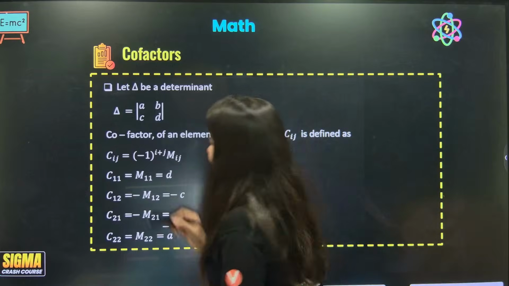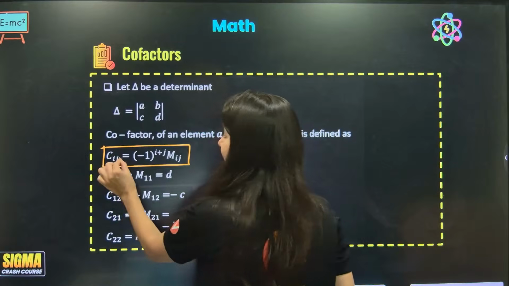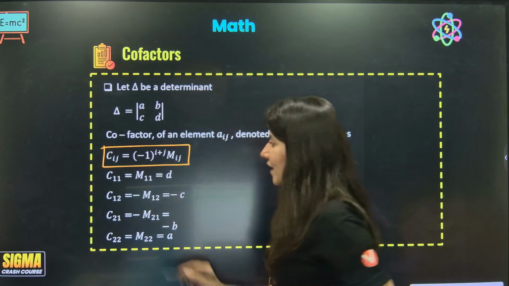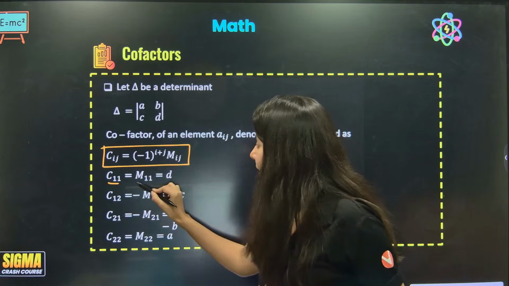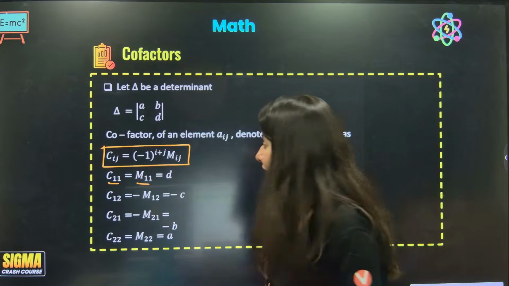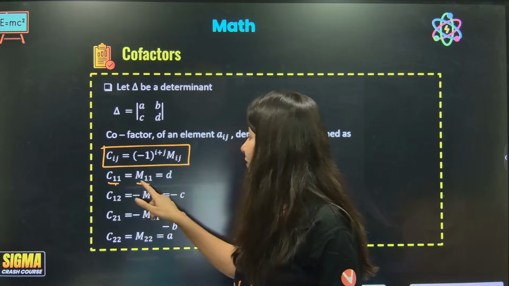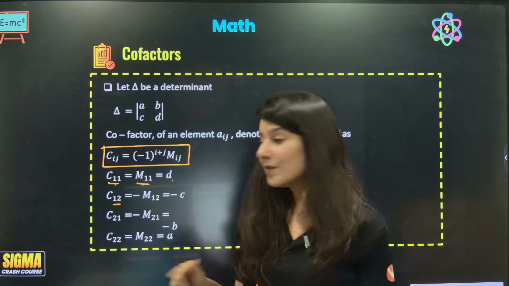Now what about cofactor? There is a formula that directly links cofactor and minor together. Cij equals (minus 1) to the power i plus j times Mij. Basically, if you are looking for C11, it will be positive M11. Why? Because 1 plus 1 is an even number, so it will give positive C11, M11 equal D. C12, 1 plus 2 is 3, odd number, negative.